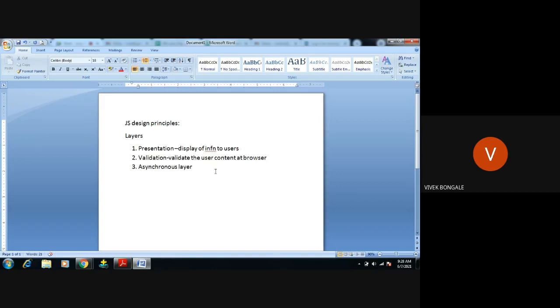Then, what is the asynchronous layer now? So synchronous means what? Synchronous means here the client, or the browser. Client is nothing but a browser. The browser will request the web page from the server. The server will respond to that request. That is what synchronous is: continuous communication is happening between the client side, the browser, and the server side.